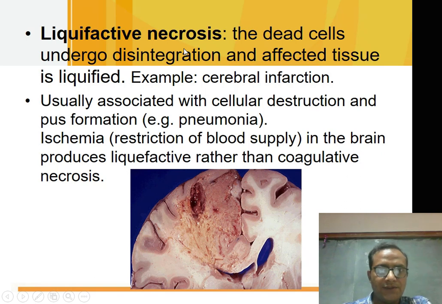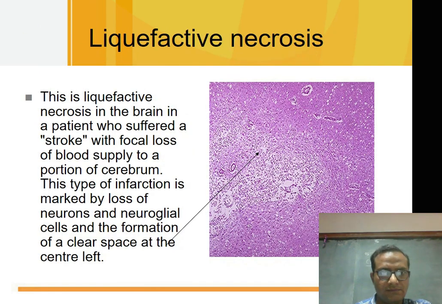Next is liquefactive necrosis. In this photograph you can see a necrotic area in the brain. This is liquefactive necrosis. The area is soft or cystic. Grossly it is soft, and dead cells undergo disintegration and the affected tissue is liquefied. Another photograph of liquefactive necrosis showing a clear area in brain tissue. It was a patient of stroke.